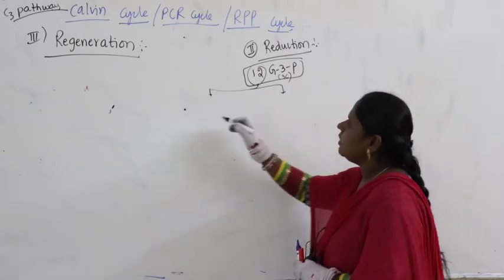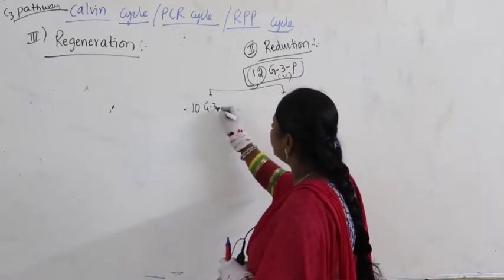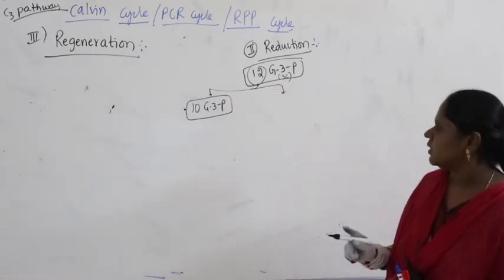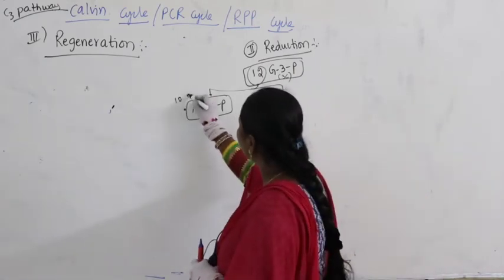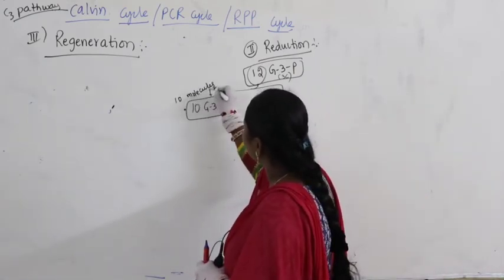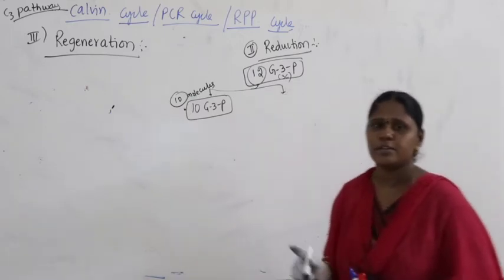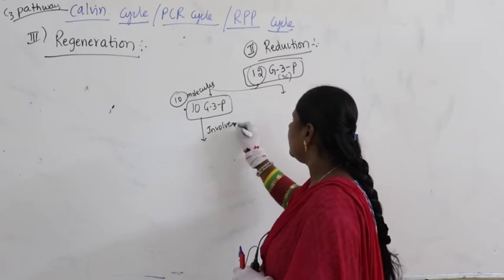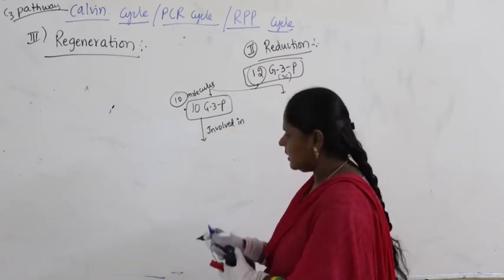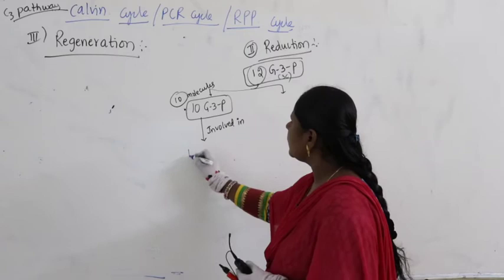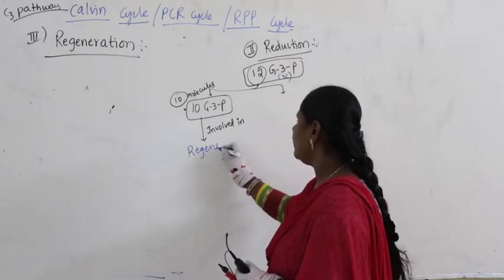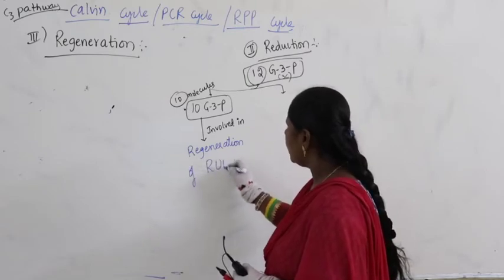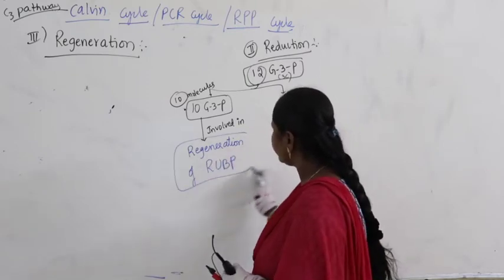Listen carefully here. 10 molecules of G3P are involved in regeneration of RUBP.